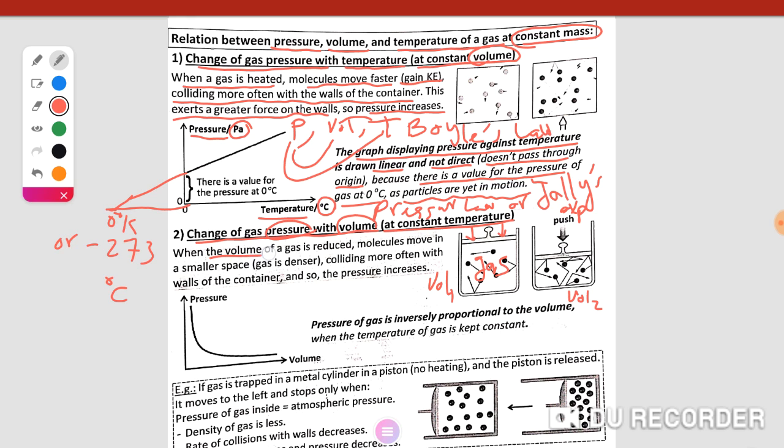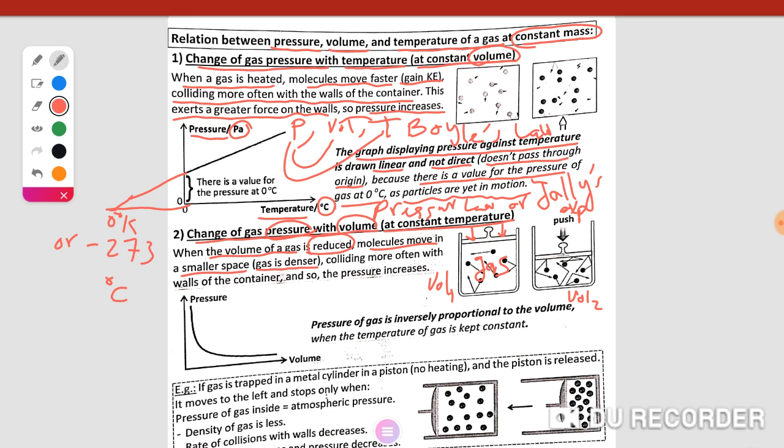When the volume of the gas is reduced, Vol 1 is greater than Vol 2. Molecules in smaller spaces, the gas is denser. But all of this is at constant mass. The number of molecules does not change.